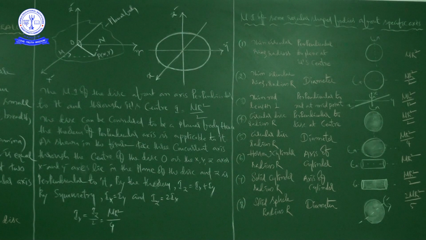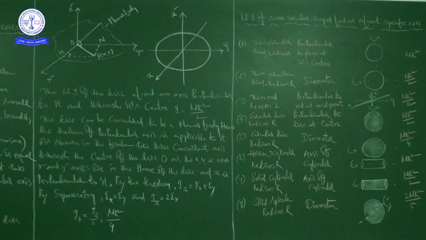See this first, it is the serial number, and this is the body, whether a circular ring or rod or disc or cylinder, whatever it may be. Then it is the axis, the axis about which the body is going to rotate, and then the figure, and it is the moment of inertia I, okay, right.